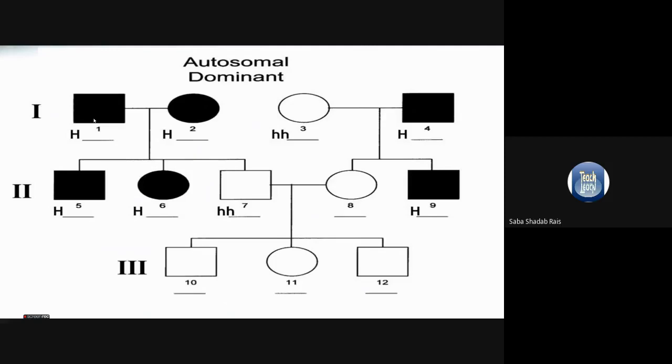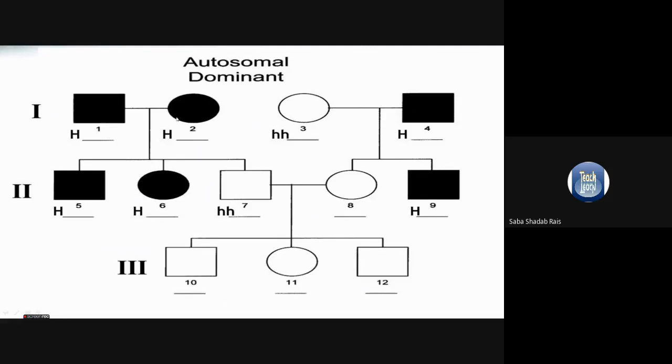In this case, the gene which is responsible for transmission of the phenotypic character is located on any one of the autosomes. So an affected heterozygous will transmit the trait to 50% of progeny. So there are 50% chances that their children will be affected.